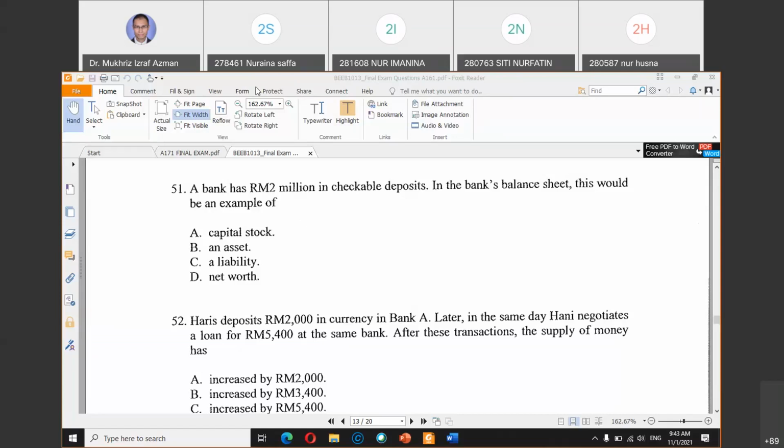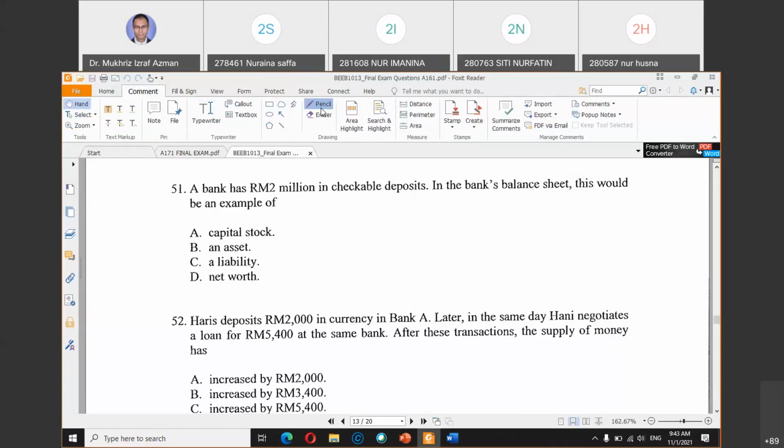When you put money in the bank as checkable deposits, on the bank balance sheet this will appear as a liability, because the deposits from customers appear as liability.